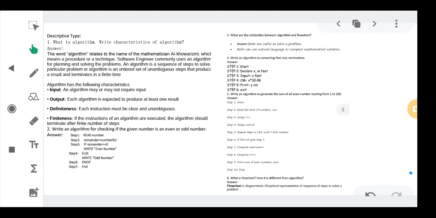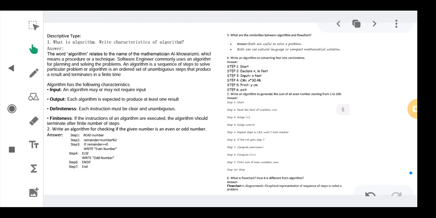So what is an algorithm? The word algorithm refers to the name of a mathematician, Al-Khwarizmi, which means the procedure or a technique. Software engineers commonly use algorithms for the planning and solving of such a problem. If you don't want to write that, you can overlook it, but you can write down the actual explanation.